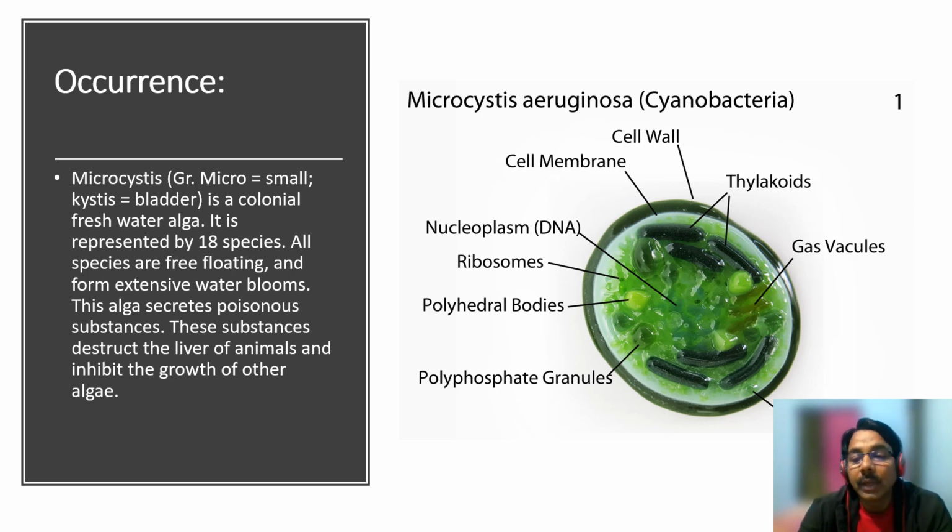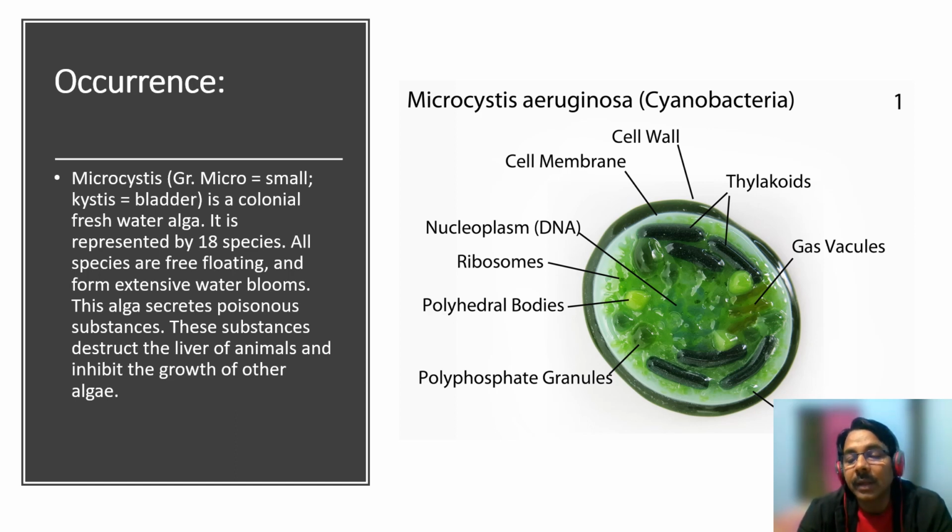Now come to the occurrence of this genus. Microcystis is a colonial freshwater algae. It is represented by 18 species, and all species are free floating and form extensive water blooms. This algae secretes poisonous substance. These substances destroy the liver of animals and inhibit the growth of other algae.